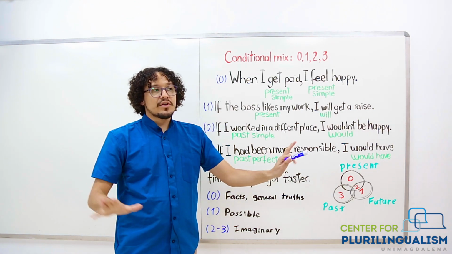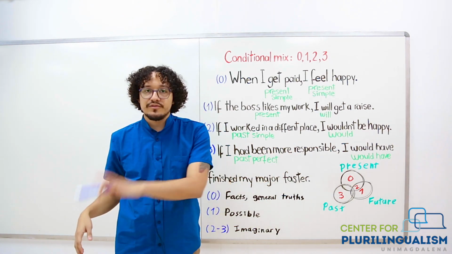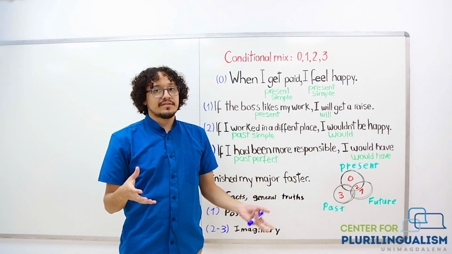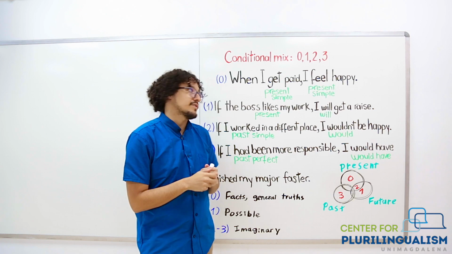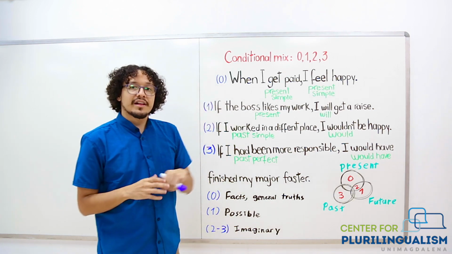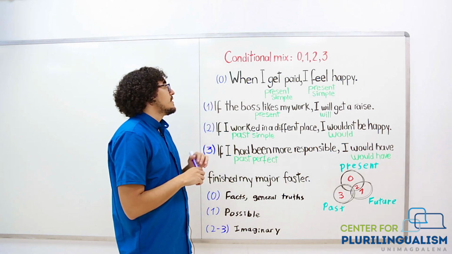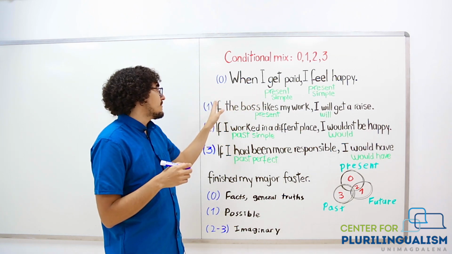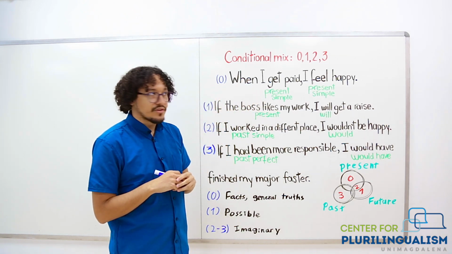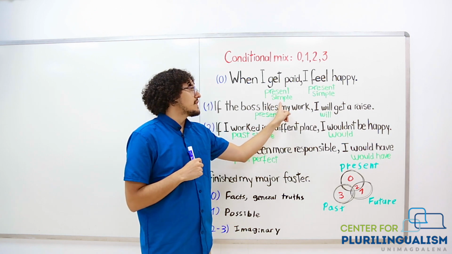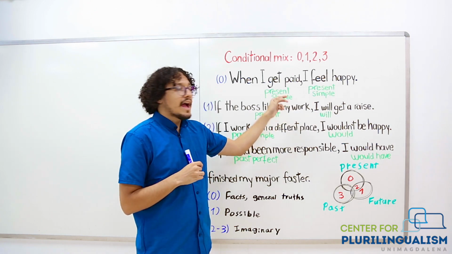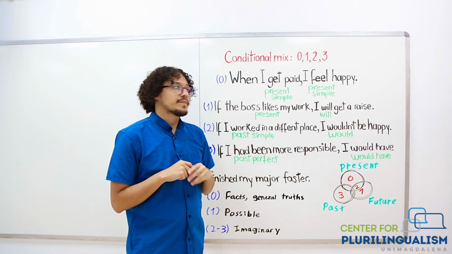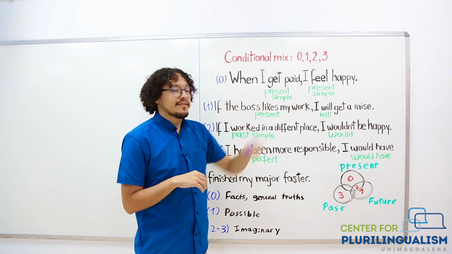Okay, now that we know in what situations I would use second or third or whatever, how do I create sentences using these conditionals? Well, for zero conditional, it's super simple. We usually use if or when. You're going to notice that if, we are going to use it in all of the conditionals. And we are going to create a sentence with present simple, and then the result will be with present simple too. Okay? When I get paid, I feel happy.